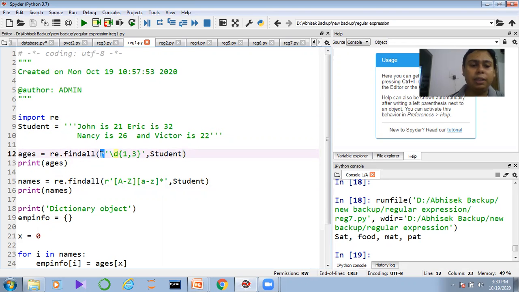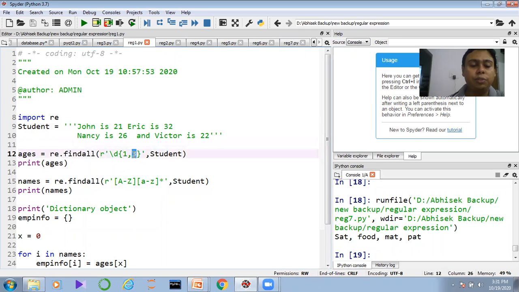So r, we are supplying, that is a predefined character, slash d for the digit, 1 comma 3. So max to max we are taking 32, 26, 22, so a total of 2 characters are there. We are making the minimum 1. Minimum 1 means, if anyone is 5 years old, 6 years old, we can define it. If anyone is, suppose I am telling you, no one is alive nowadays who is 101, 102 years old, but they can also be displayed here. Now jokes apart, here we can define 21, 32, 26, 22, everything is present.